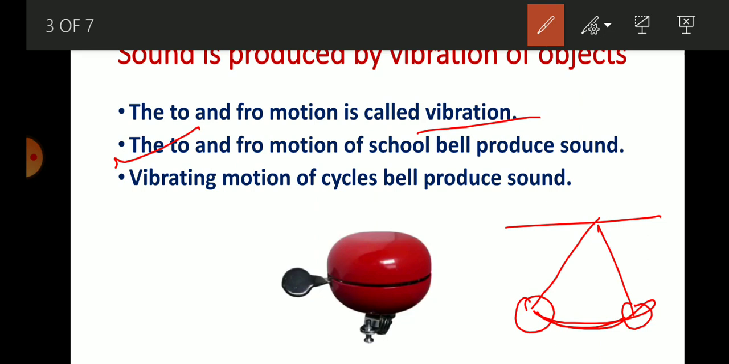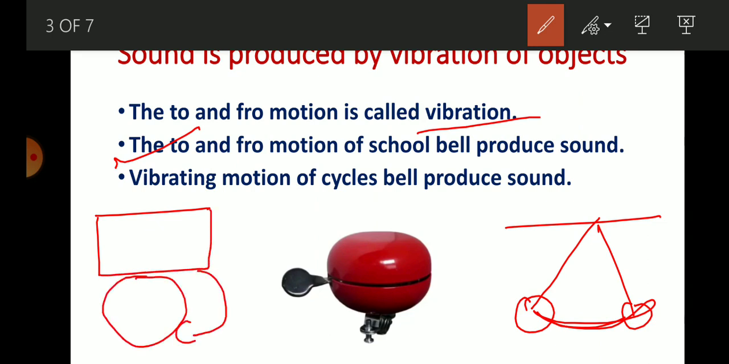In school bell, you have seen there is a gong and there is a hammer. When the hammer strikes the gong a number of times, the gong started vibrating very fast and it produced sound. So switch on the school bell and the sound is produced by both the hammer and the gong.